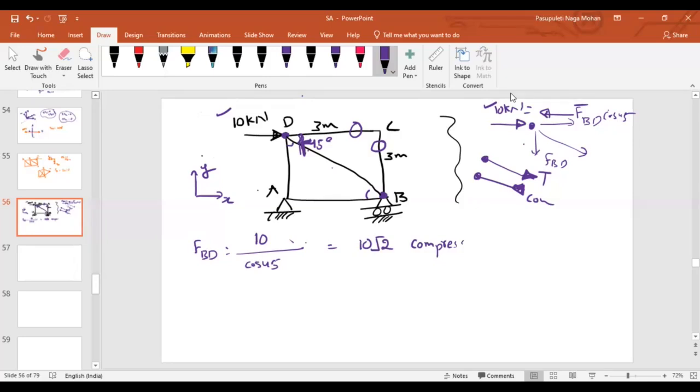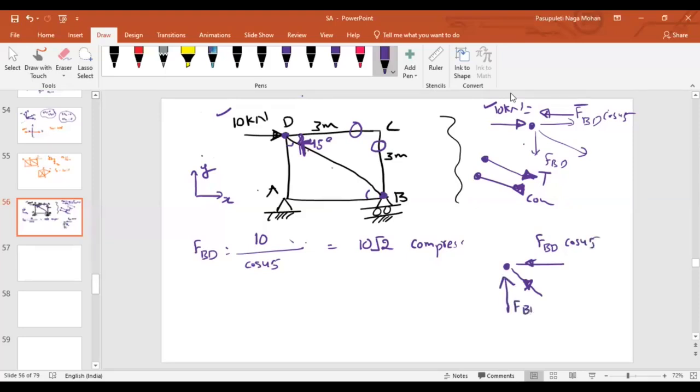Now, look along the y direction. Along the y direction, how many forces are possible at the joint D? Only one, the force in the member AD, and the vertical component of BD. The vertical component of BD is in which direction? If you resolve it along y, it is upward. Don't get confused. And this is your force in the member. If you resolve it, this is your horizontal component, FBD cos 45. What will be your vertical component?